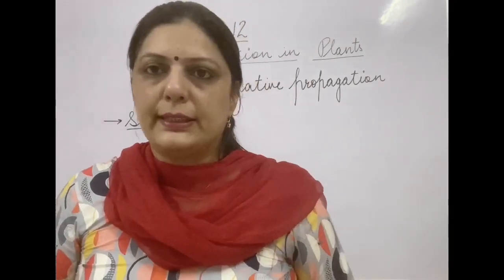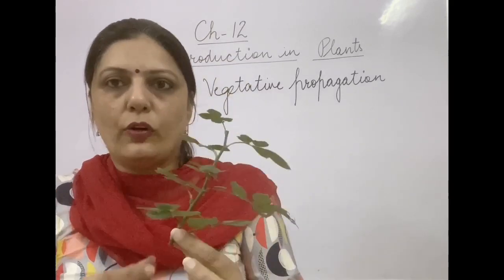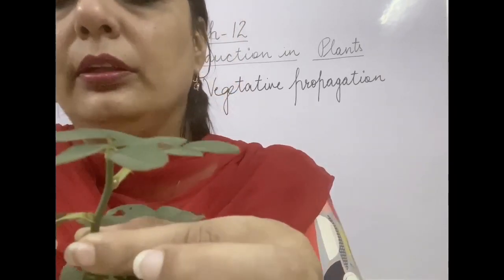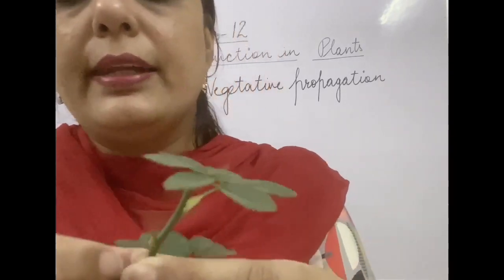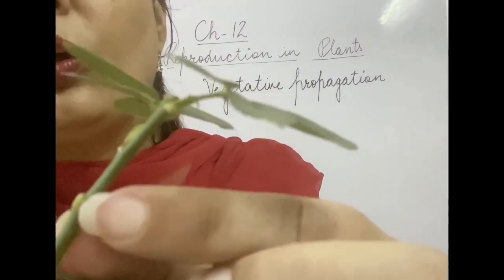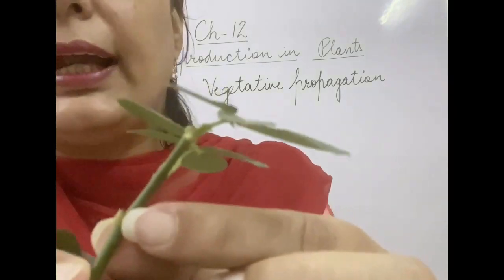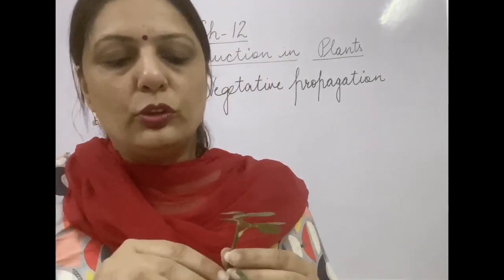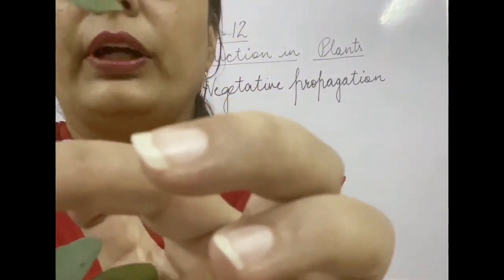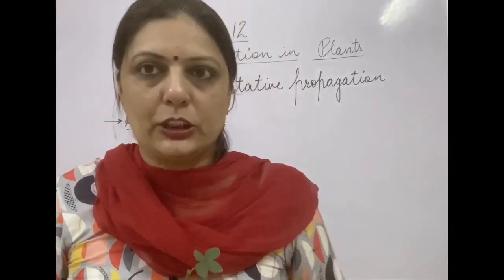Propagation by stem: I have just taken a cutting of a rose. Now I just want to show you this. This is the leaf, I have just removed it, and you will notice that there is this part. This is actually called the node. A node is that point from where a new leaf or a branch arises. You will find another one here as well as here. What you have to do is take this cutting, bury it in the soil and water it at regular intervals.